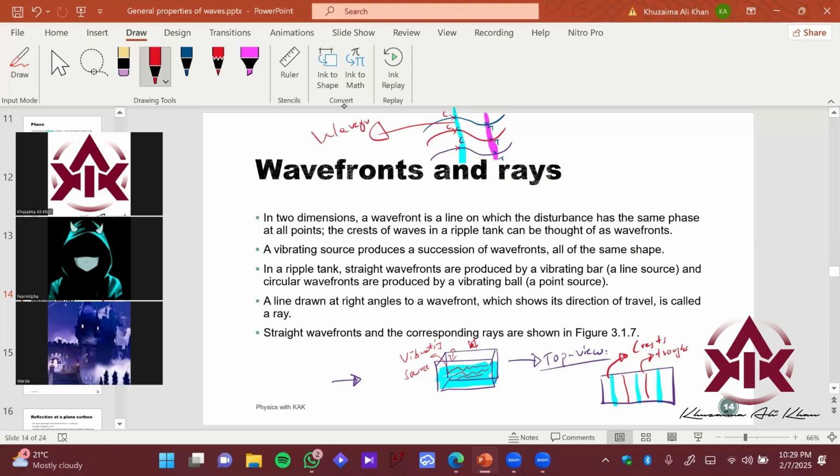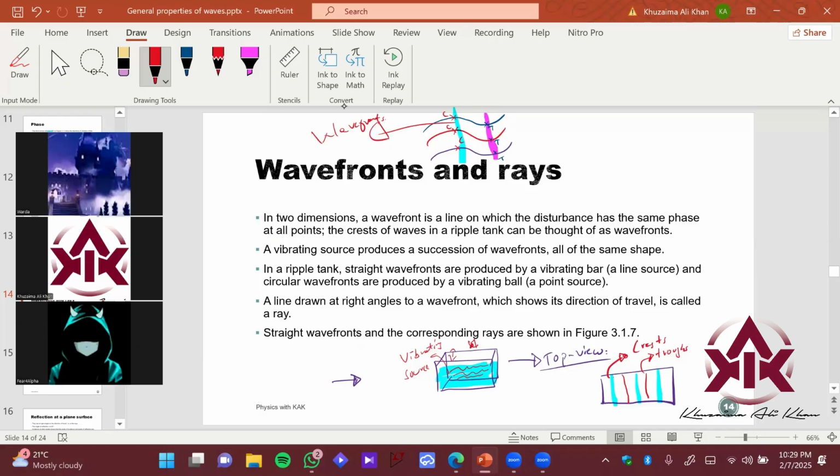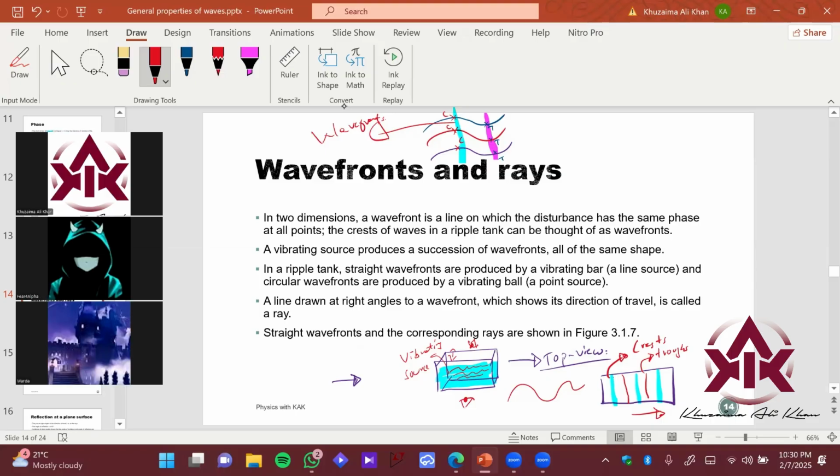You might have observed this in an aquarium. Who has observed this? Has anyone seen this? This is true. If you observe the aquarium from the top, you would see these. You will not be able to see the wave going like this; that you would see from here. From the top, you will see just lines passing through, which are moving in this direction, right? So these are very simple to represent a wave.